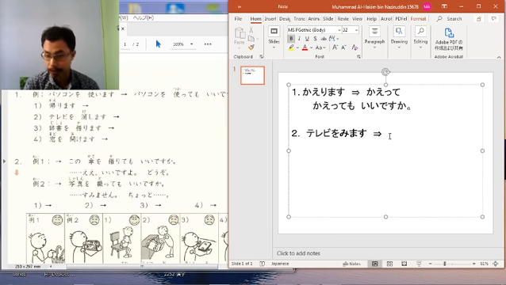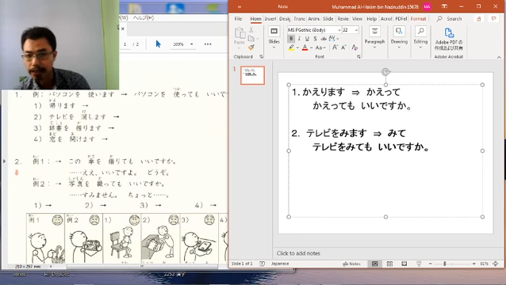So by following the rules of the nigroup verb, mimasu becomes mite. When you combine it with mo ii desu ka, it becomes terebi o mite mo ii desu ka? Can I watch television? So this is for number two.